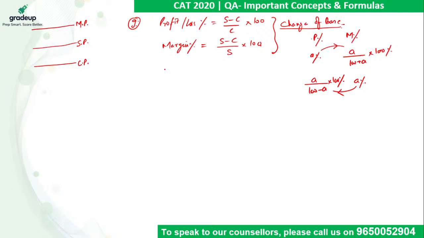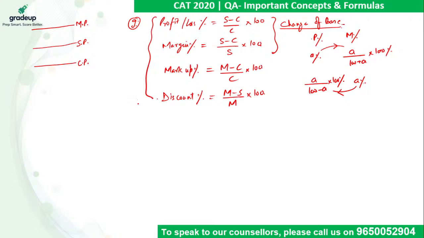Now on the other side, another term being used is markup percentage. That is the difference between mark price and cost price upon cost into 100. Then discount percent is mark price minus selling price upon mark price into 100. So these are the standard formulas. They can also be modified so that our calculation becomes easier. In case of profit loss, we can say selling price is equivalent to 1 plus or minus P% of cost price.